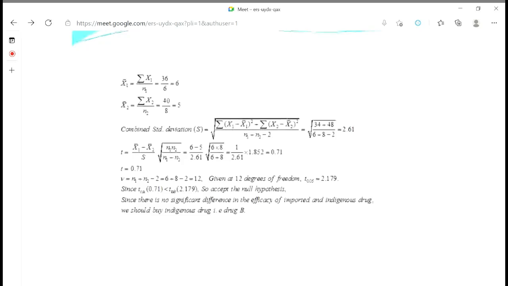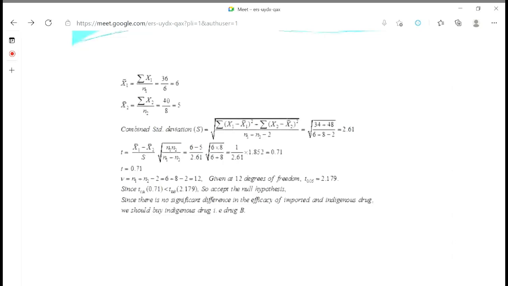I am just saying that maybe it is the first time you are seeing significant, non-significant, and what is the t-tabulated critical value. So it looks a little bit complicated, but it's very easy. And sometimes in online mode we cannot explain everything in the proper way. But whatever you have written, just remember that. First, we make the null hypothesis, meaning no difference. Then we calculate t calculated.